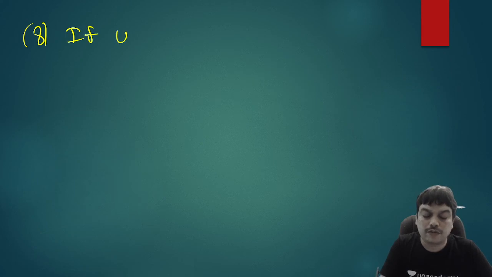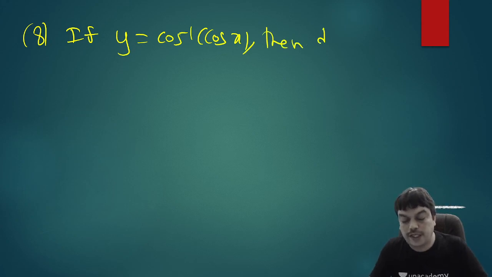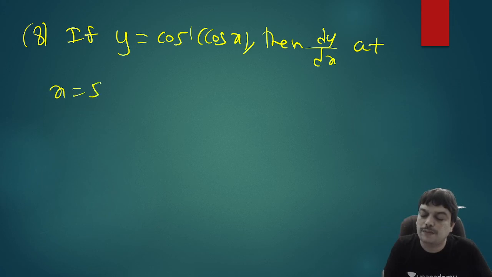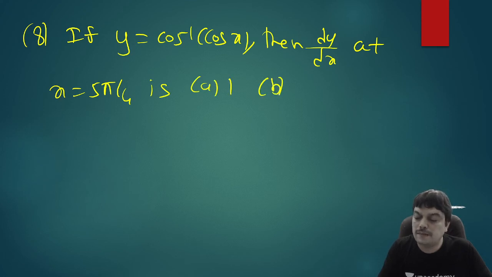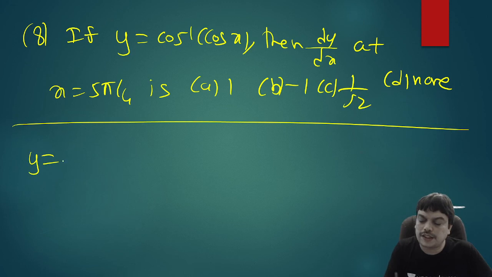If y is equal to cos inverse of cos x, then you need to find out the value of dy by dx at x equal to 5 pi by 4. So this value is important because based on that only we'll apply the formula for this. Options are 1, minus 1, 1 by root 2 and none of these. So let's see how we can do. This is again a simple question. If it is cos inverse of cos x, what is the definition of this? It will be x whenever x is 0 to pi.